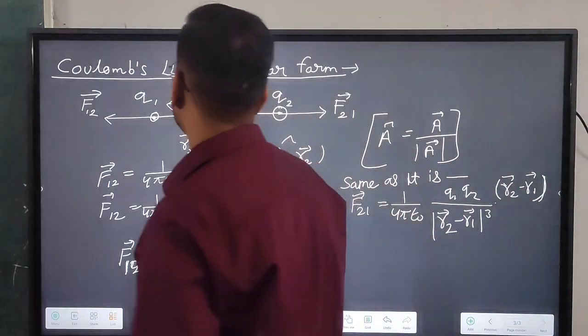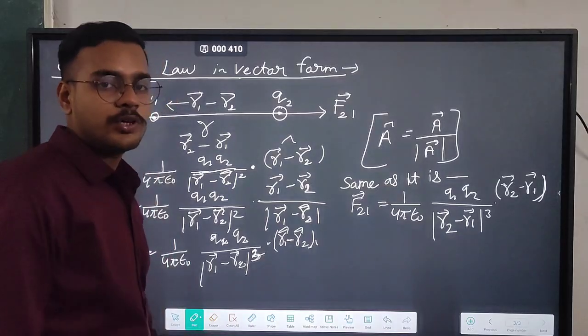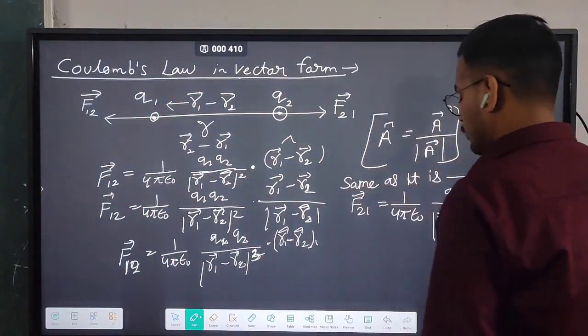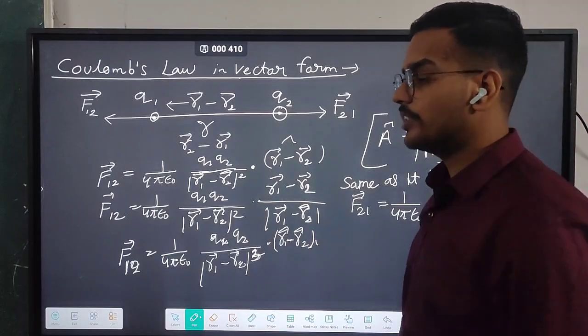So this is Coulomb's law in vector form, or you can say the vector form of Coulomb's law. Okay, so let's do some properties.